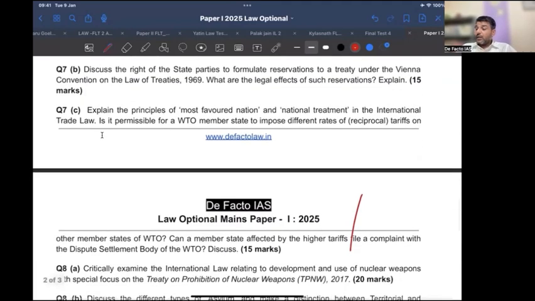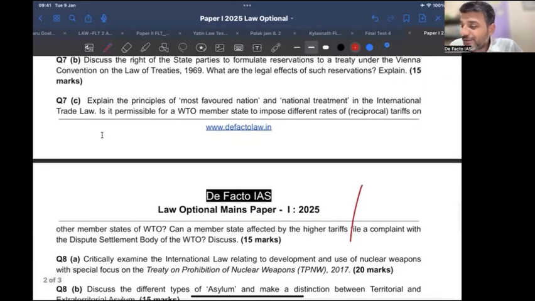Okay. Explain most favoured nation and national treatment principle. There are two principles of WTO: national treatment and most favoured nation. Simply explain them with one case law. इसमें तो इंडिया के भी केस हो सकते हैं, right. Like if you remember, 2 years before there was a question with regard to this solar panel case which India lost. ठीक है, like in the case of national treatment principle, what is this principle?